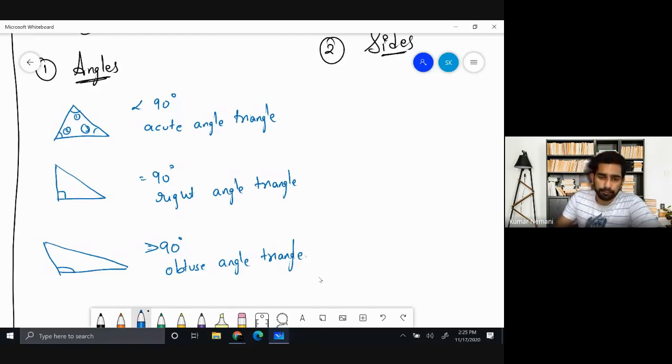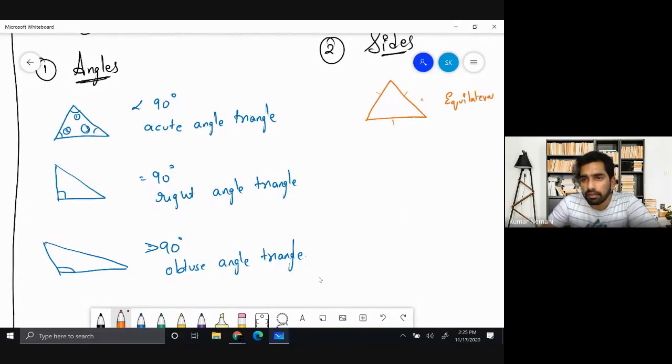The same way, if all the 3 sides are equal, and of course all the 3 angles are going to be equal to 60 degrees, that is for another class. But understand this, if all the 3 sides are equal, it is called an equilateral triangle. Imagine if 2 sides are equal and one side is different.